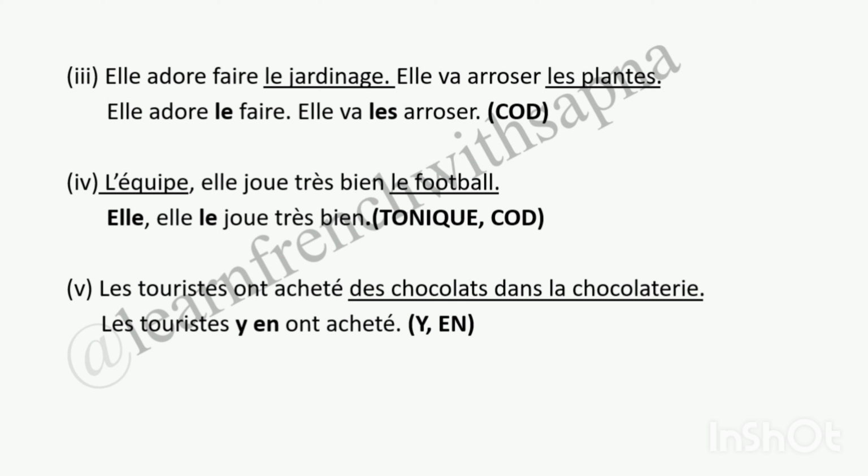Let's see the fifth sentence. Les touristes ont acheté des chocolats dans la chocolaterie. Now, if you remember that any noun which has the partitive articles, du, de la, de l', changes to en, and dans la chocolaterie is a place, that means it will change to y. And the rule is first y comes and then en comes. Also, this is the passé composé, so we'll write the pronoun personal before the avoir. So the sentence becomes: Les touristes y en ont acheté.